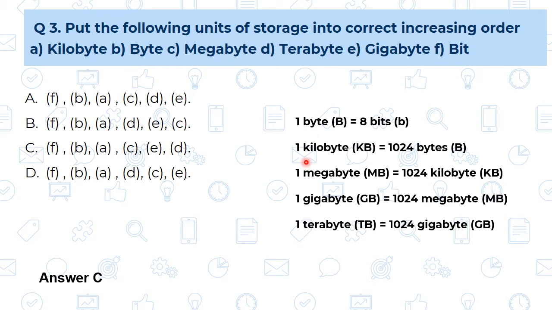1 kilobyte, that is 1 KB, is equal to 1024 bytes. See, whenever we are dealing in day-to-day life, generally we used to say that 1 KB is equal to 1000 bytes, but the exact figure is 1024. Then 1 MB, that is 1 megabyte, is equal to 1024 KB, that is kilobytes. Then 1 gigabyte, 1 GB, is equal to 1024 MB, that is megabytes, and 1 TB, that is 1 terabyte, is equal to 1024 gigabytes, that is GB.